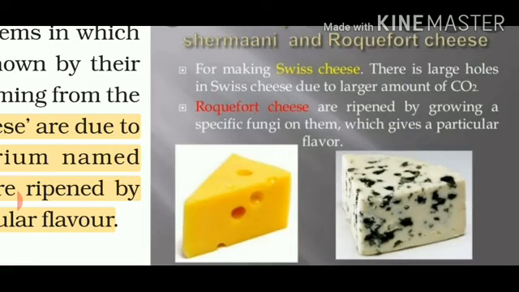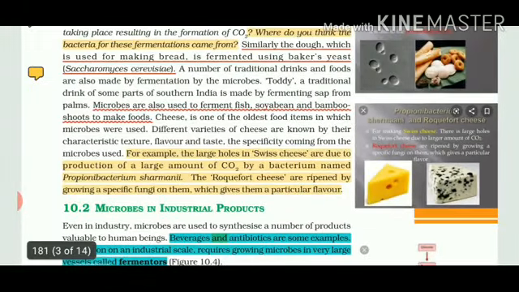Second, you can see Roquefort cheese. This is ripened by growing a specific fungus on it. A fungus is grown and it gives a particular flavor to this Roquefort cheese. So this was about these microbes, and how they are useful in household products.